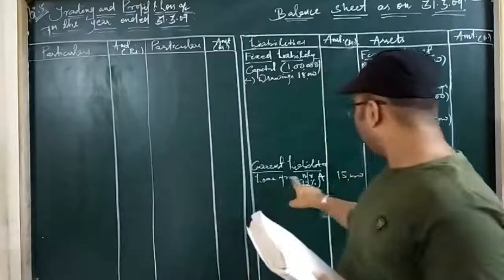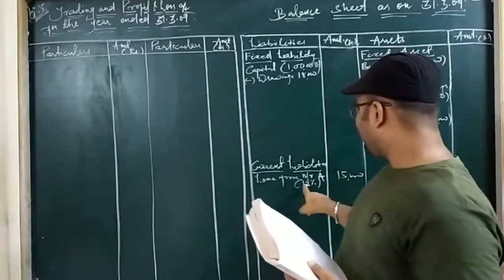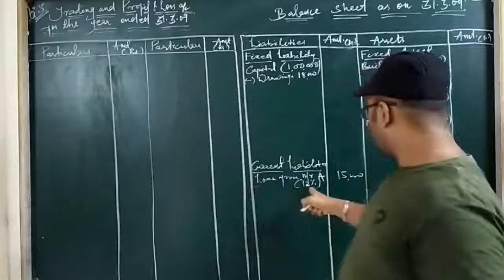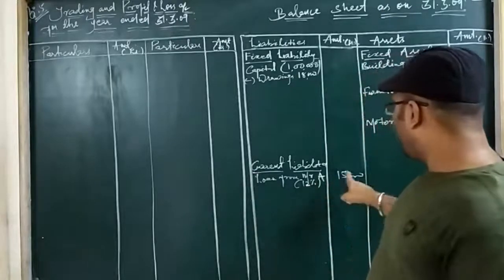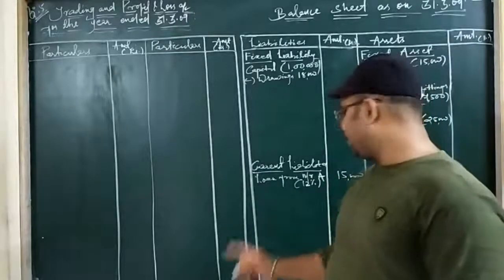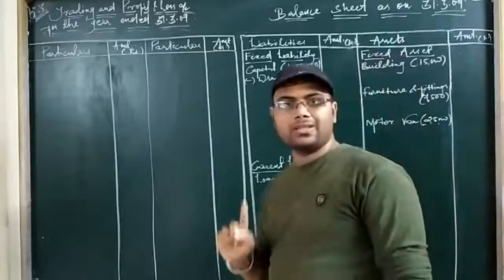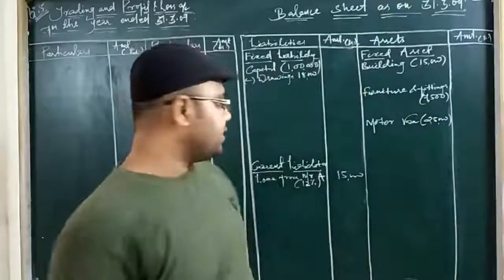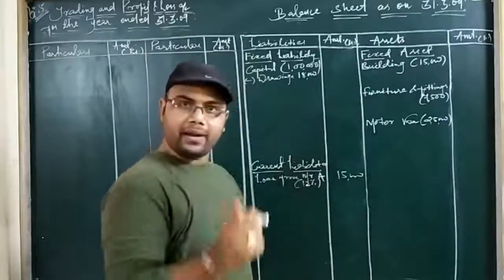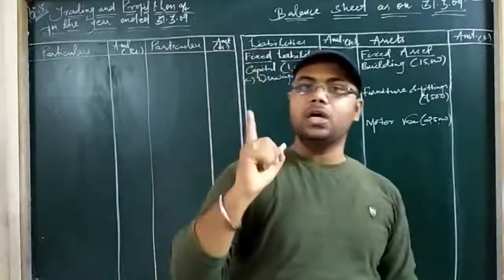Okay, they have taken a loan from Mr. A of 15,000 and that loan carries 12% interest. So calculate how much you have to pay. 12% on 15,000 comes to around 1,800. You can calculate and see that 12% of 15,000 per annum is 1,800 rupees.